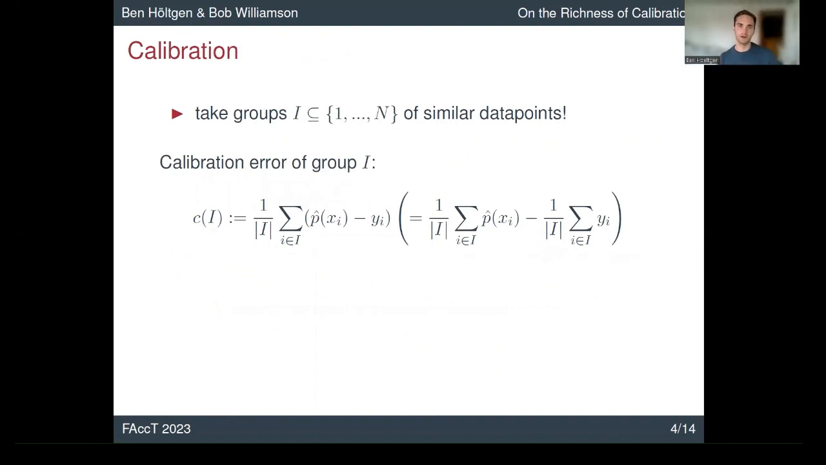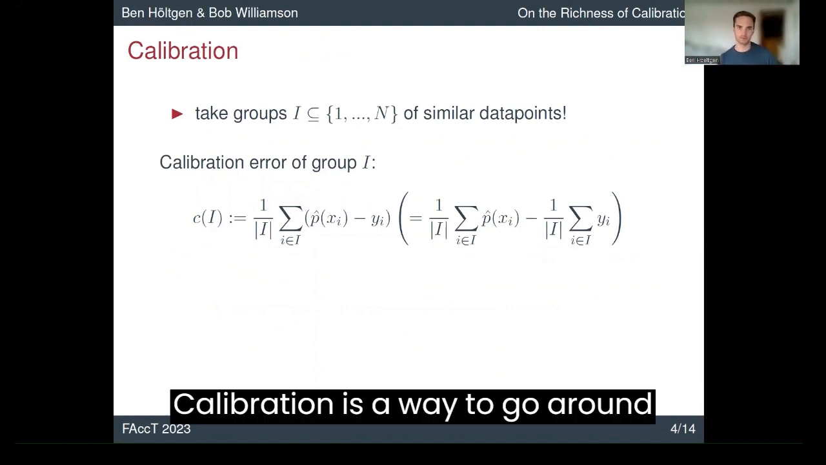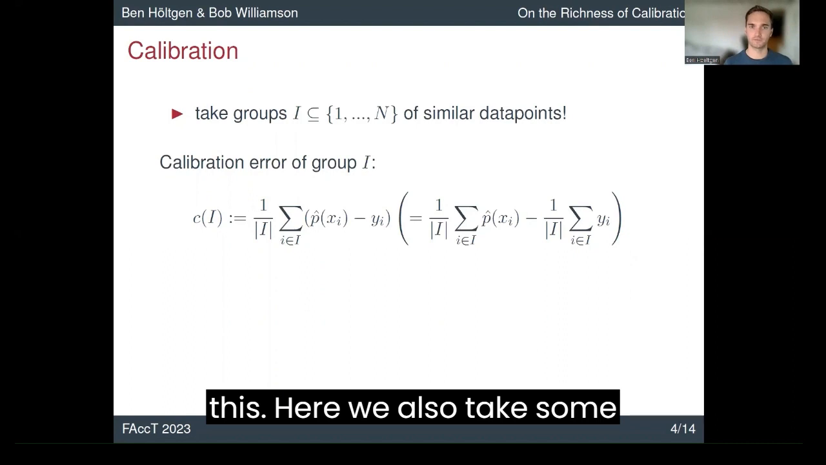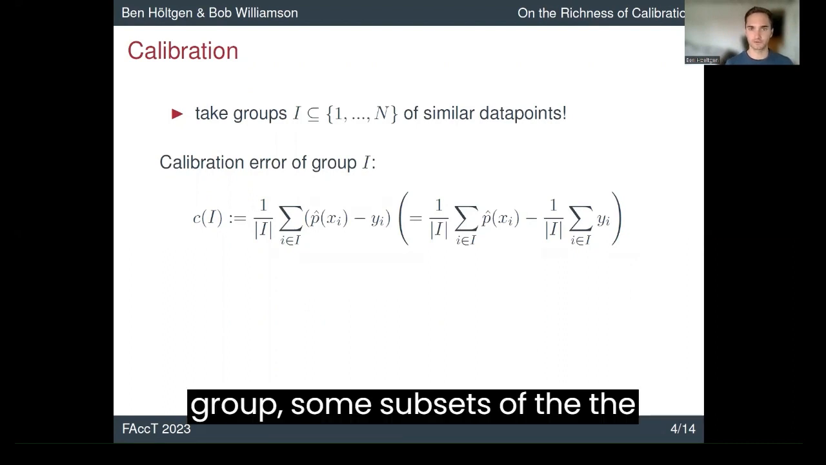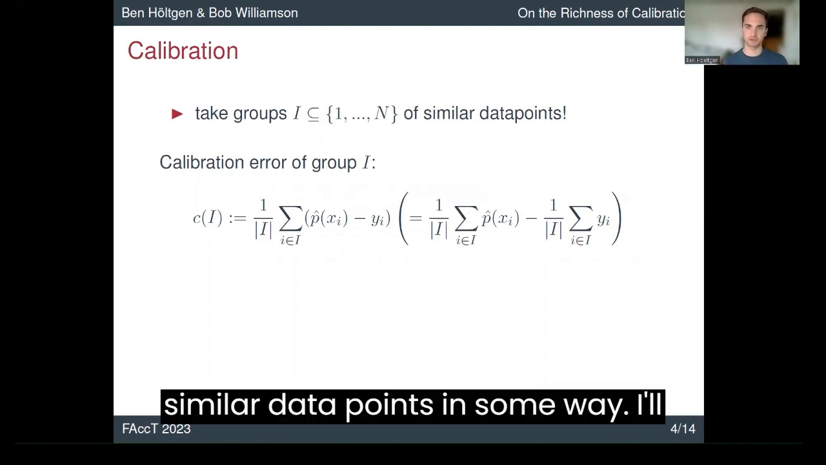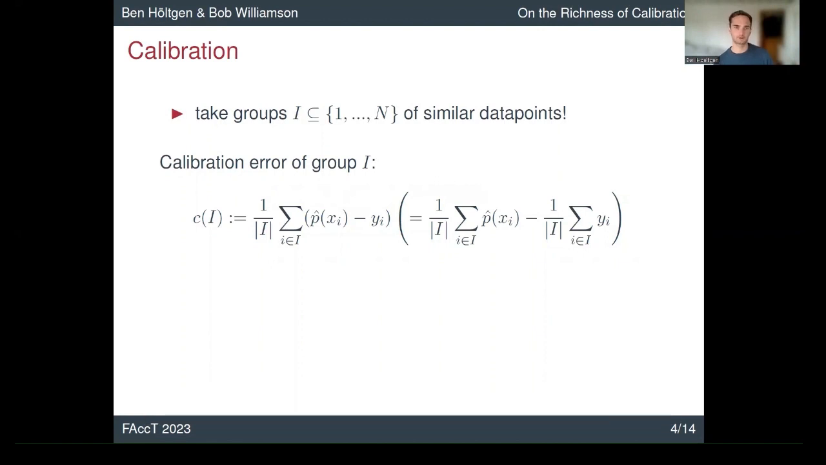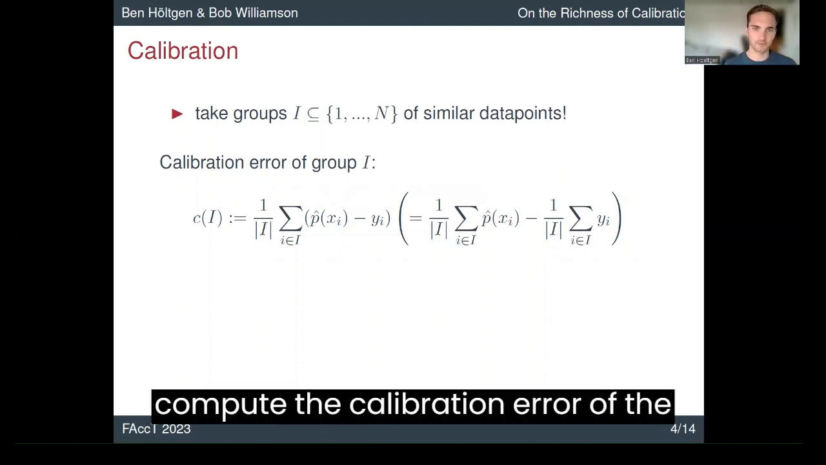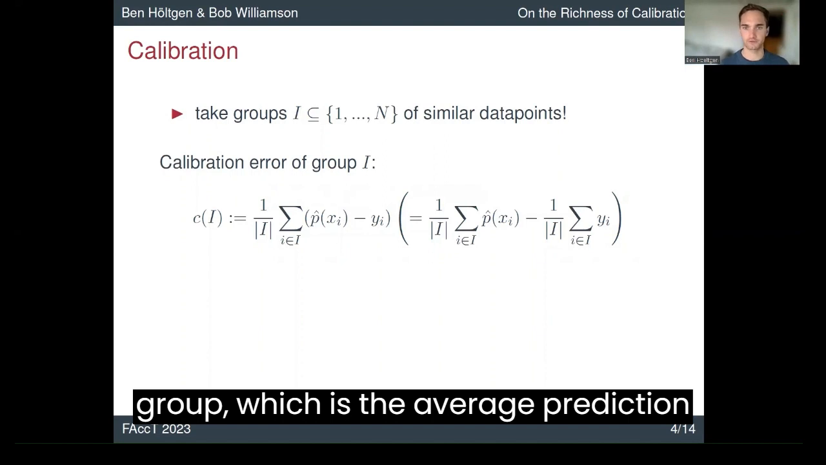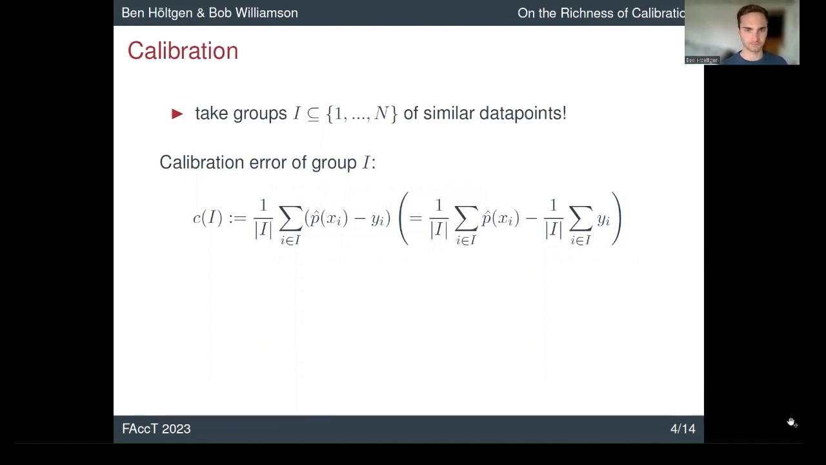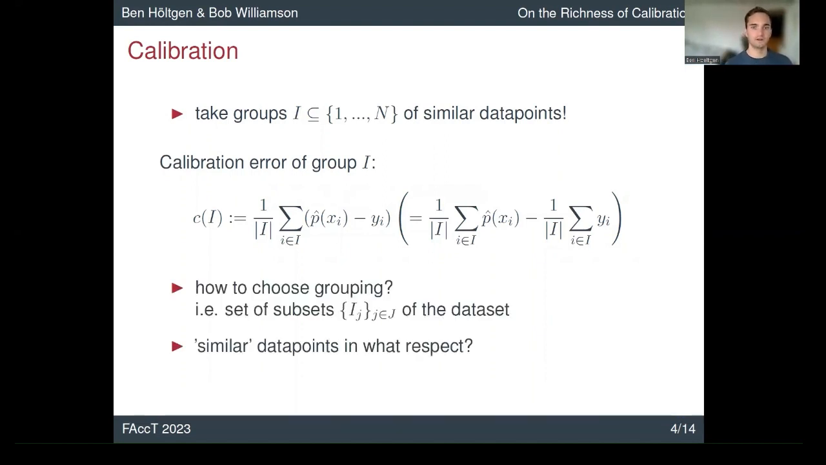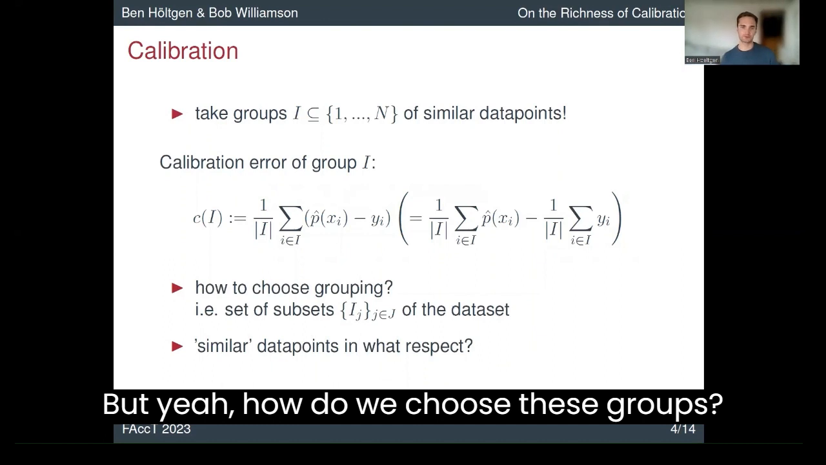So calibration is a way to go around this. Here we also take some groups, some subsets of the data set. And we might choose a similar data point in some way. I'll talk about this later. And then we can compute the calibration error of the group, which is the average prediction minus the average label. But how do we choose these groups?